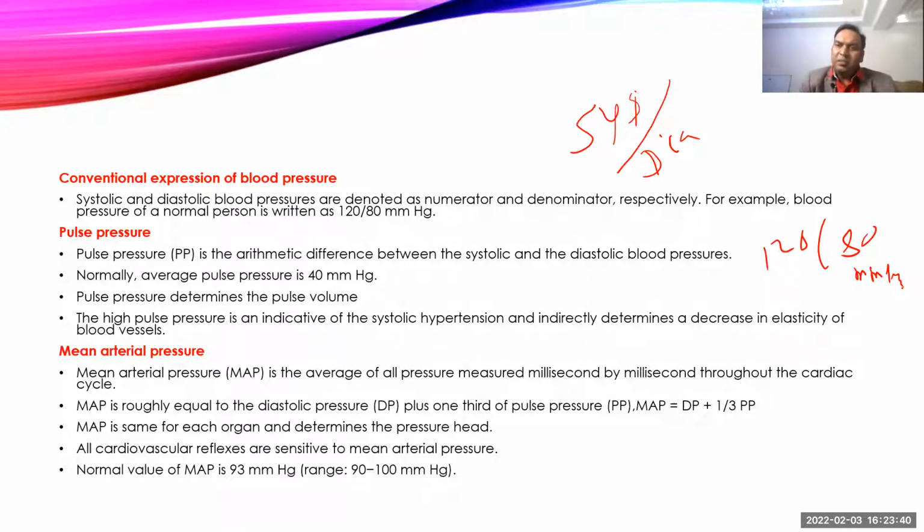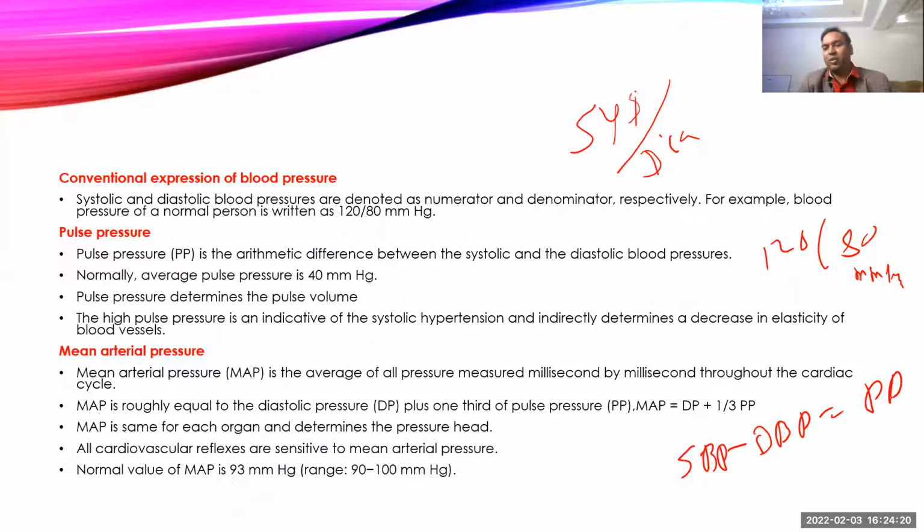Second thing, as there is a difference between systolic and diastolic, two other terms have come. One is pulse pressure. Pulse pressure is the direct arithmetic difference between systolic and diastolic. Systolic blood pressure minus diastolic blood pressure is equal to pulse pressure. And this gives you an idea about stroke volume. When stroke volume increases, there is an increase in pulse pressure, and it is also an indication of systolic hypertension because of decreased elasticity of the blood vessel.